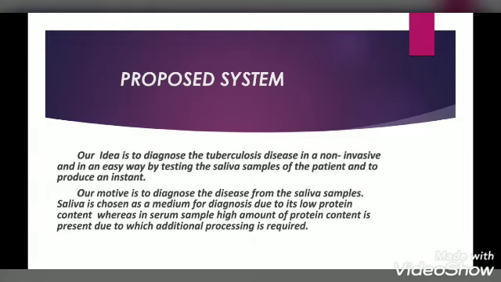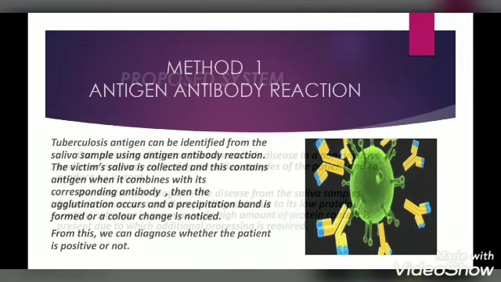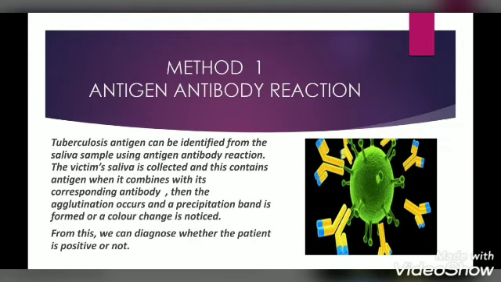In order to overcome all the drawbacks in the existing system, we have an idea of diagnosing tuberculosis in a non-invasive way by testing saliva samples. We have chosen the saliva sample because of its low protein content. Due to low protein content, there is no need for additional processing, whereas a serum sample contains high protein content, so we would have to remove the protein first and only then undergo further testing. To avoid this difficulty, we chose saliva as the medium to test for tuberculosis.